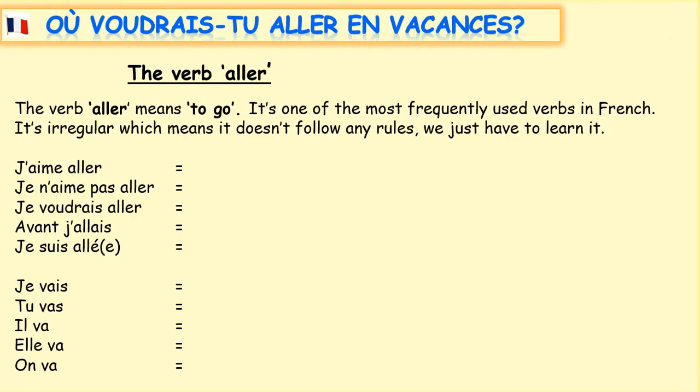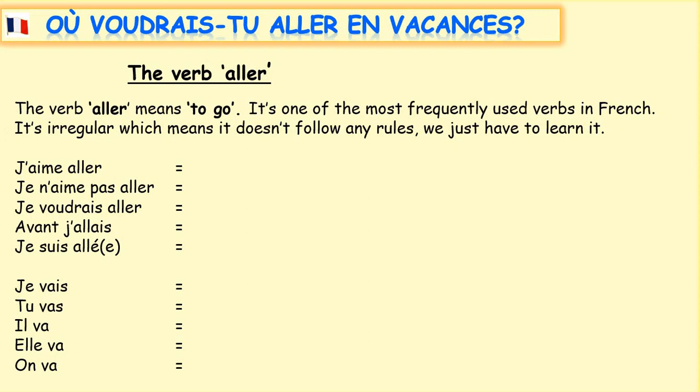Okay, so keeping with the question, où voudrais-tu aller en vacances? Where would you like to go on holiday? We're going to do some revision of the verb aller because we need to use that to talk about where we'd like to go on holiday. We looked at this back in week 10, I think it was now. So the verb aller is the verb to go, and it's one of the most commonly used verbs in French, but it is irregular, which means it doesn't follow any patterns. We simply have to learn it.